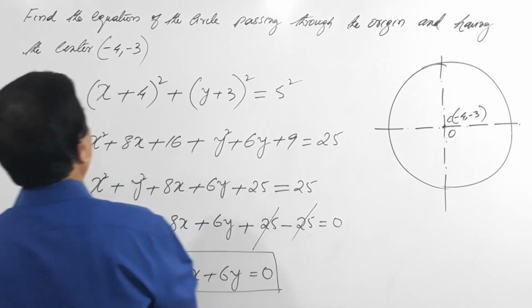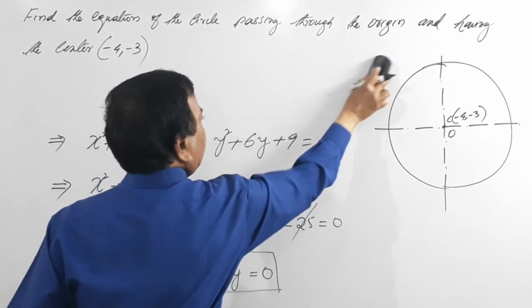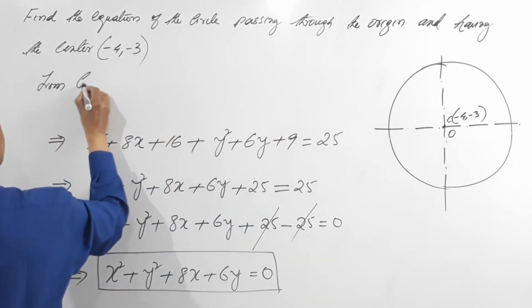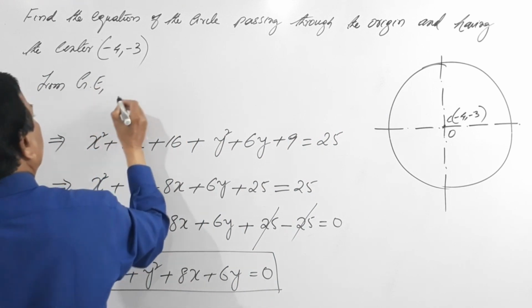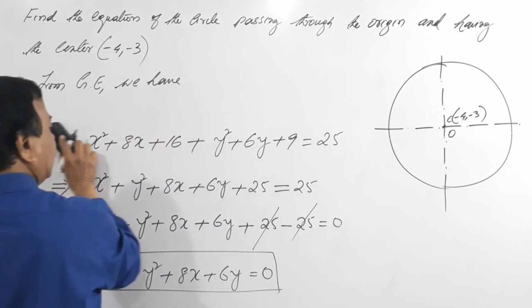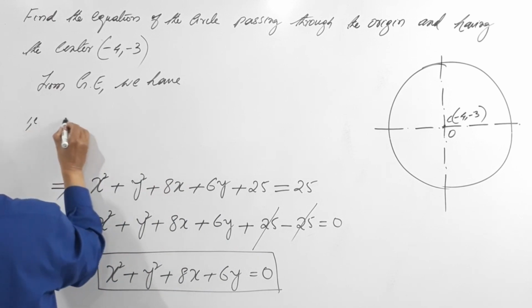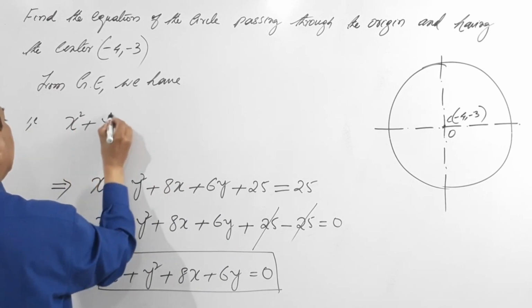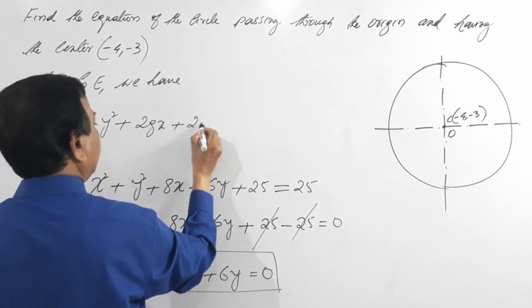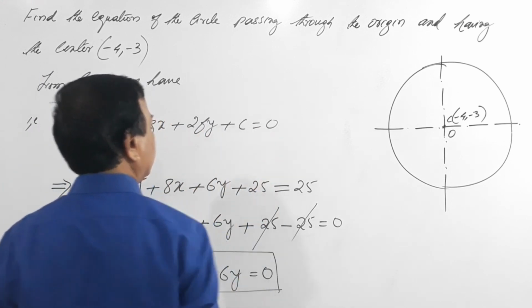From the general equation we have x square plus y square plus 2gx plus 2fy plus c equals 0.